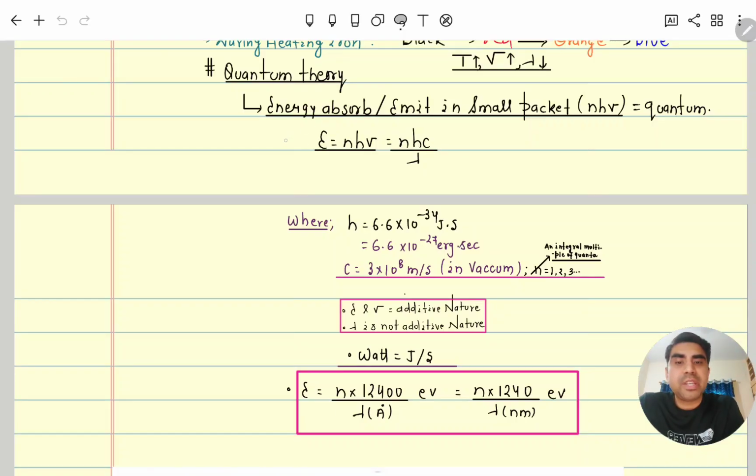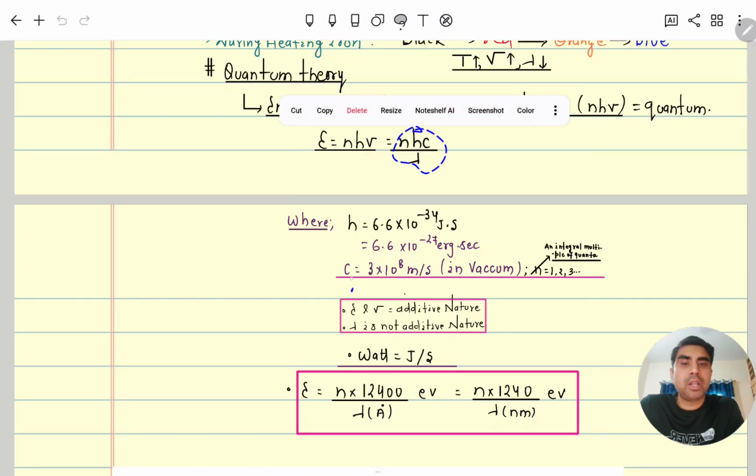Hence energy is absorbed or emitted in terms of quanta, nh nu or nhc by lambda.